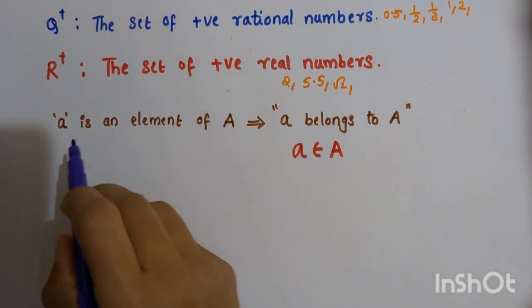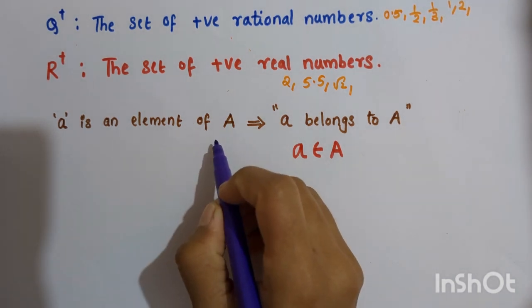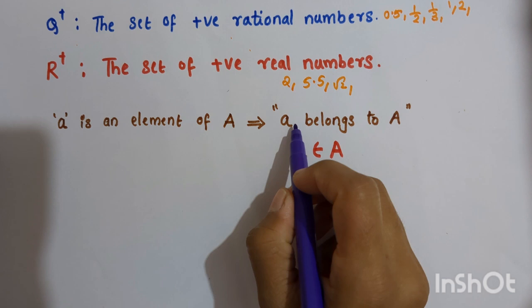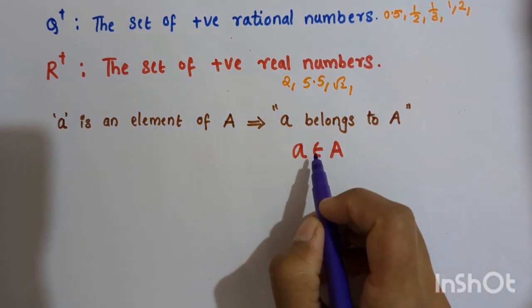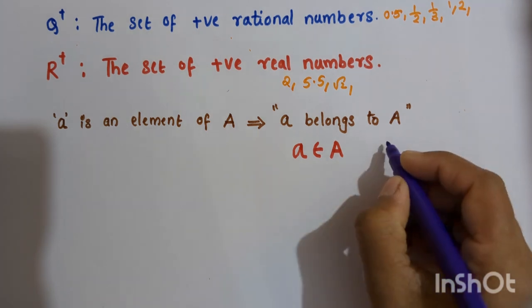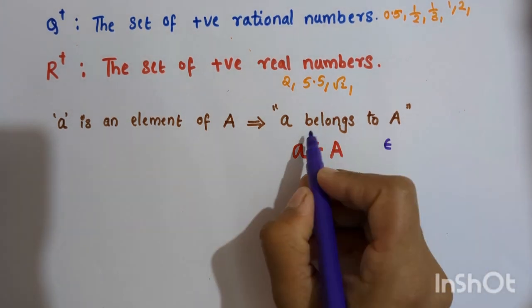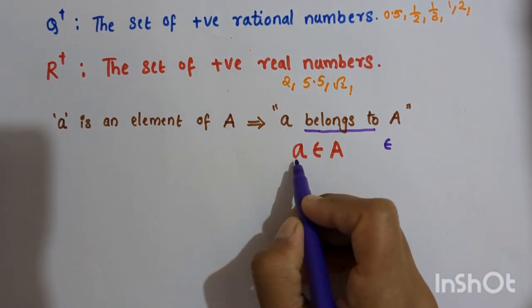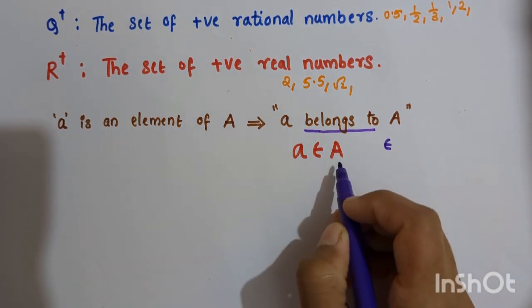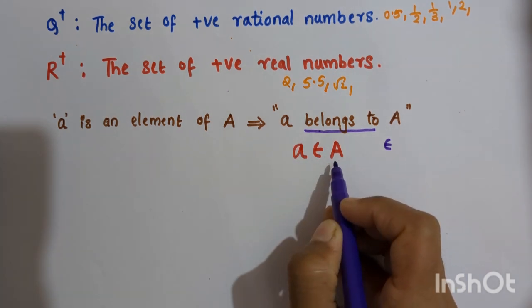Now, if small letter a is an element of the set capital letter A, we say that a belongs to capital letter A. We use the Greek symbol epsilon, which is used to denote belongs to. So if small letter a is an element of the set capital letter A, then we write it as a belongs to A.